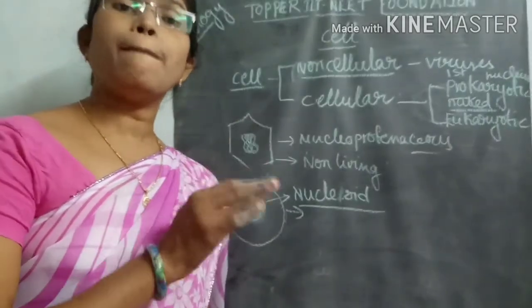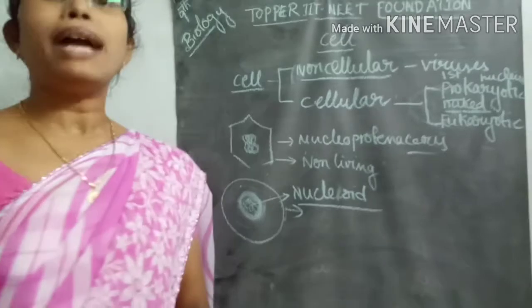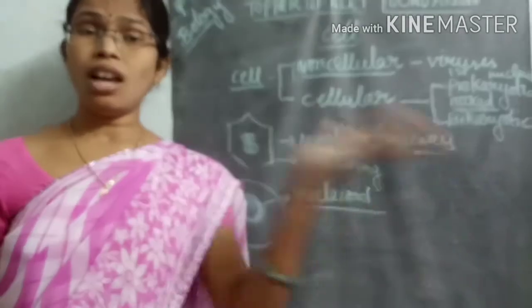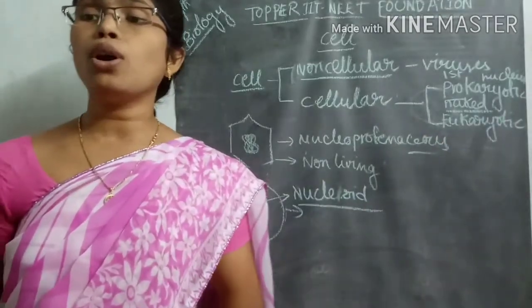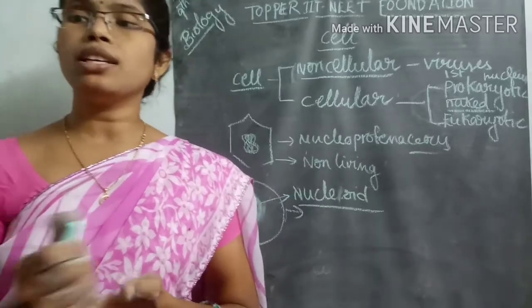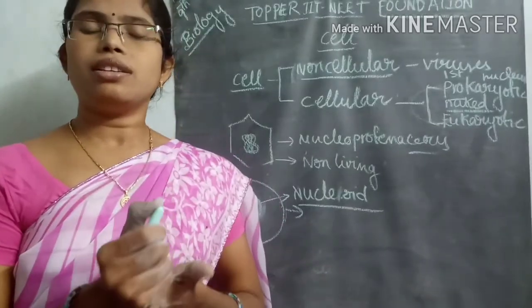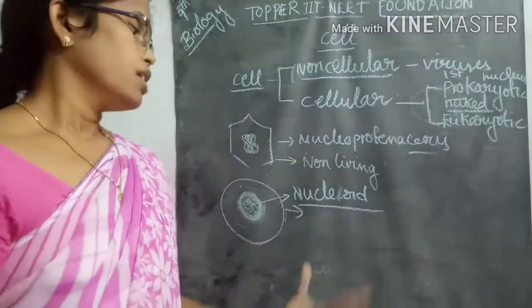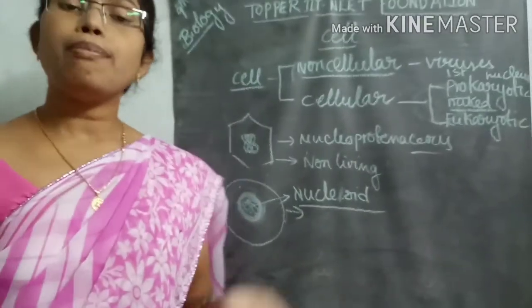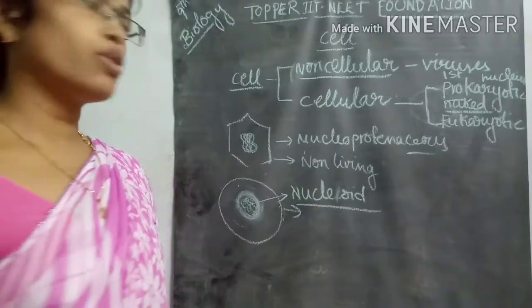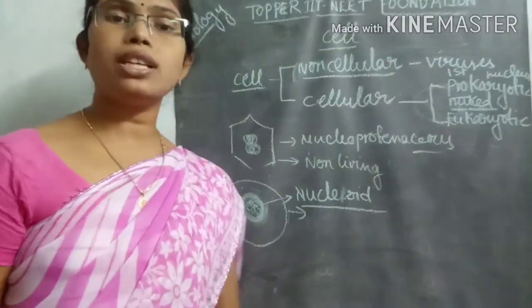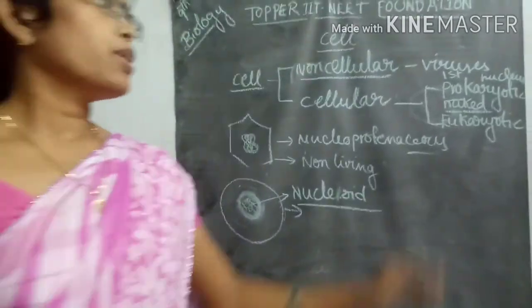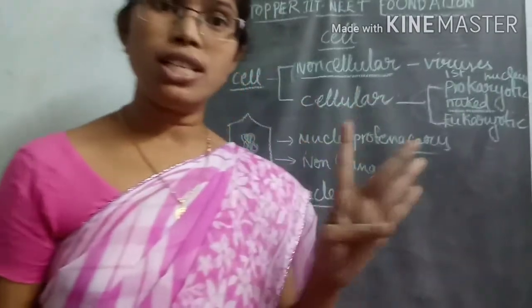Some of the other membrane-bound structures like mitochondria, chloroplast, and ribosomes are also absent in this structure. So some membrane-bound organelles are absent in these prokaryotic cells. Simply, prokaryotic cells are the first formed cells.